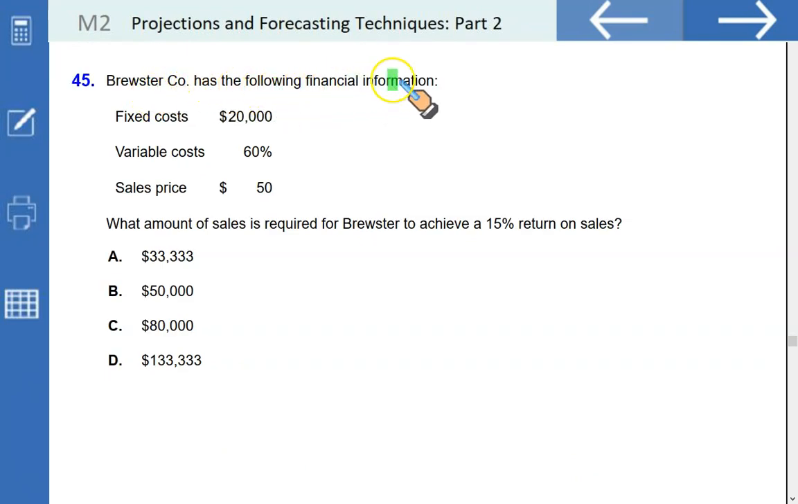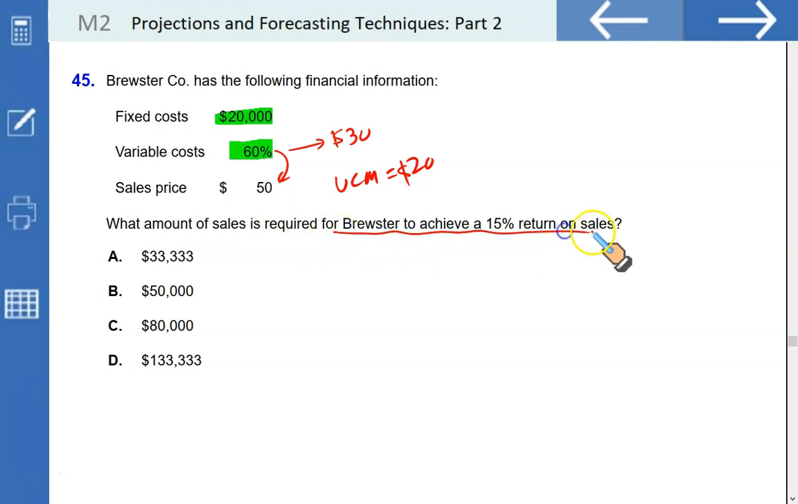Brewster Company has the following financial information: fixed cost, and variable cost as a percentage given as 60%, which is going to be 60% of $50, that is $30. That would mean your unit contribution margin is 50 less 30, $20. This is important information. What amount of sales is required for Brewster to achieve a 15% return on sales? From this information we can also extract the CMR, because if the variable cost is 60%, that would mean the contribution margin ratio is 40%.